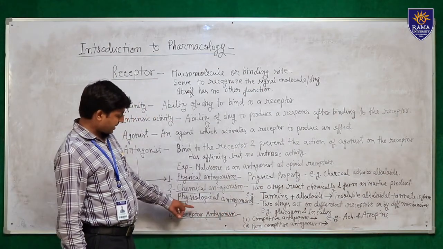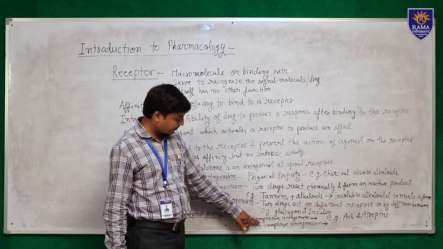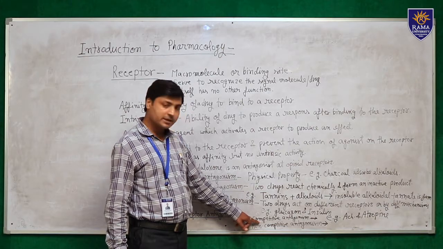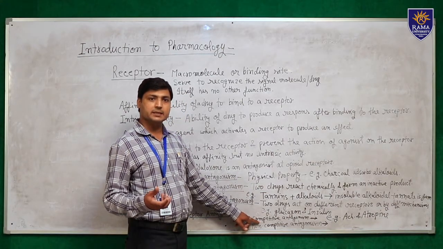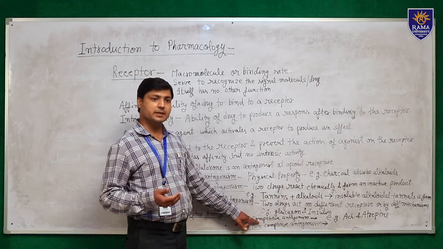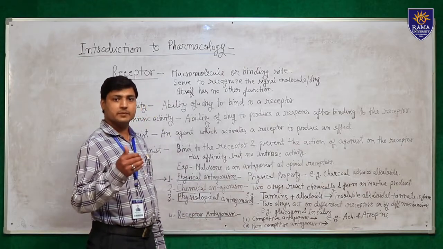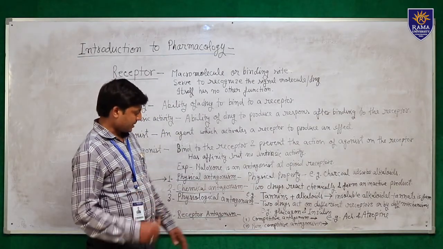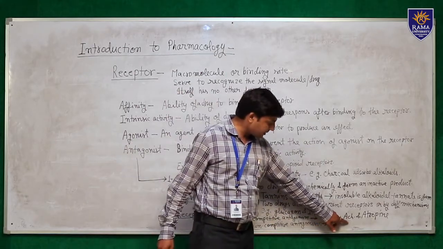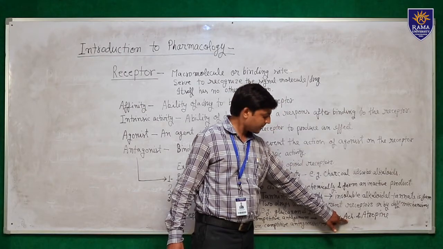In competitive antagonism, the agonist and antagonist compete for the same receptor, and when the concentration of agonist increases, the antagonism is overcome, means the agonist displaces the antagonist from that particular receptor. An example is acetylcholine and atropine. Acetylcholine and atropine are both competitive antagonism.